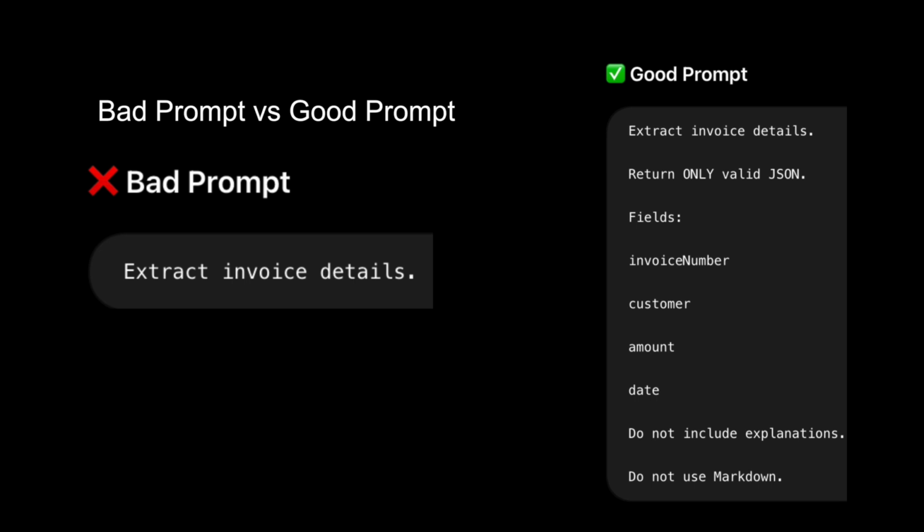Now look at the second prompt. We are very specific. We ask the AI to return only valid JSON. We explicitly define the field names. We also tell it not to include explanations or markdown. Now every response follows the same structure. This consistency makes our application much more reliable. One important lesson in prompt engineering is that AI performs best when your instructions are precise.